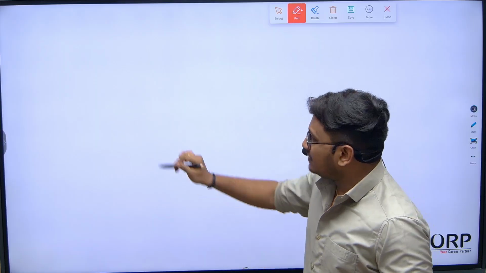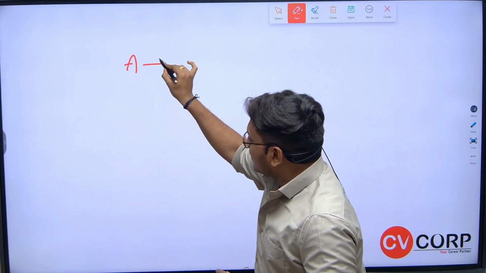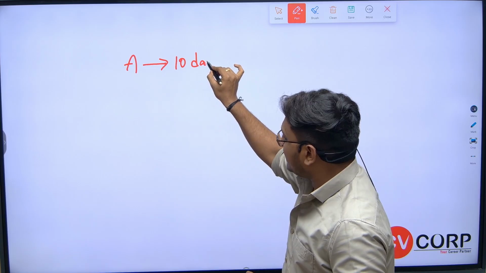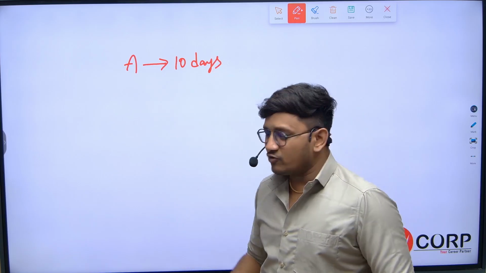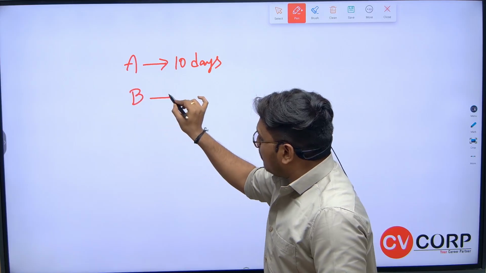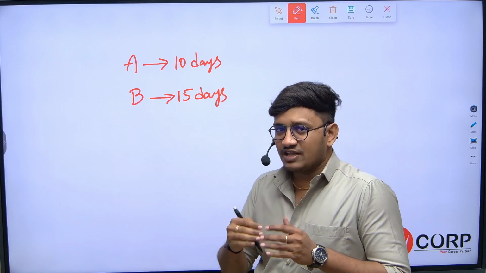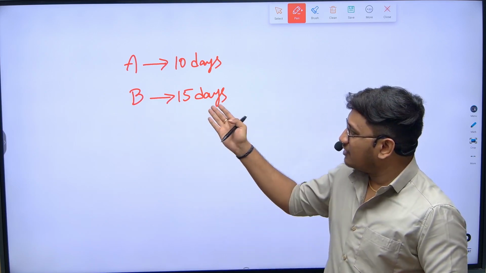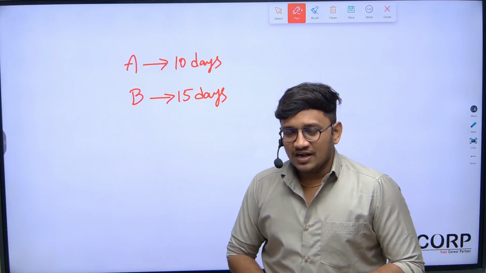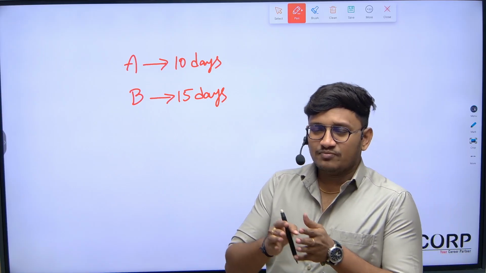So listen carefully. Let's say I can explain the same question in a different way. A can complete a work in 10 days. Let's say B can complete the work in 15 days. If I assign the same work to B, he'll take 15 days to complete the work. Now let's take a simple analysis.